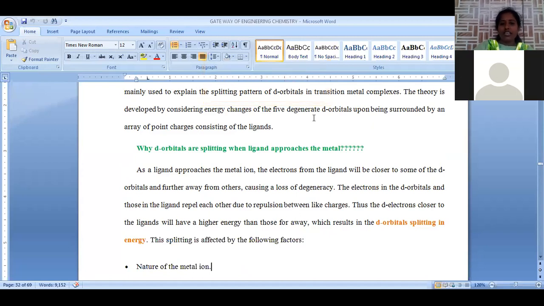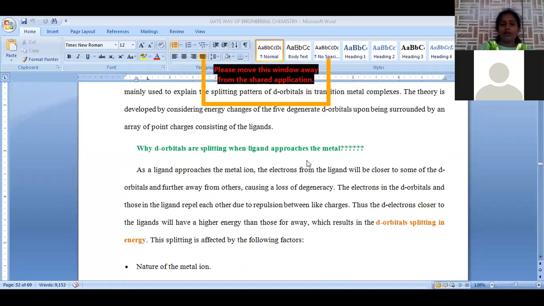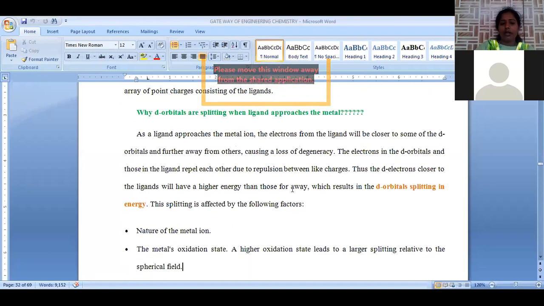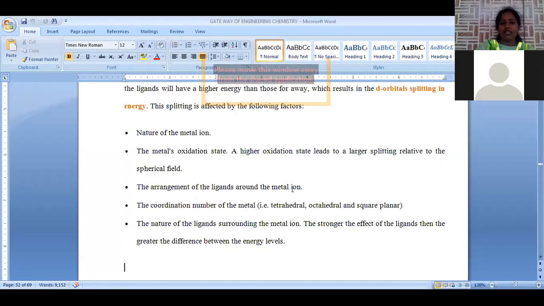So these degenerate d orbitals, when approached by the ligand, what happens? The ligands repel the electrons present in the metal d orbitals, and the ligand orbitals as well. So electron-electron repulsions are possible. Because of those repulsions, d orbital splitting is possible. This is the main cause for splitting of d orbitals in crystal field theory.